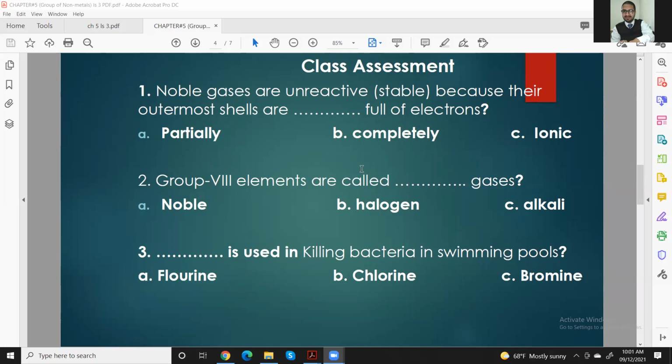This one, the options are here. Their outermost shell partially full, meaning to say half full, completely full, or ionic. So the best option, you know very well. In the first one, Riyad, what are you going to write? Nobel, no, Nobel is not even in the options. You can see the options down there. But you need to type the answer.